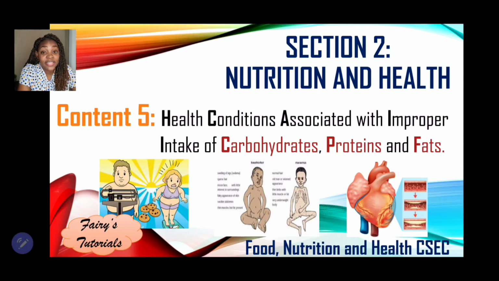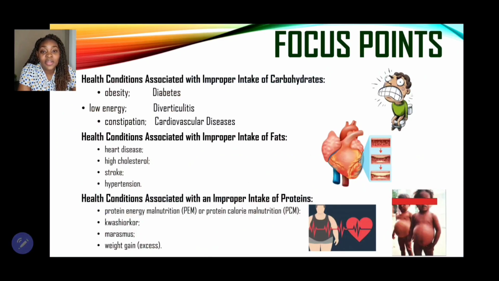However, when there's an improper intake, which means we may take too much or too little, there are certain health conditions that are associated with the lack of or taking too much of these important nutrients. Now, let us look at the different health conditions that we're going to look at.